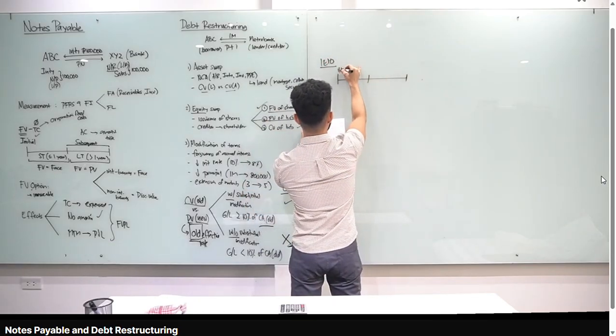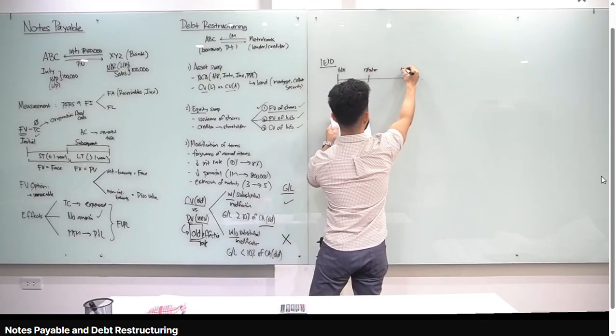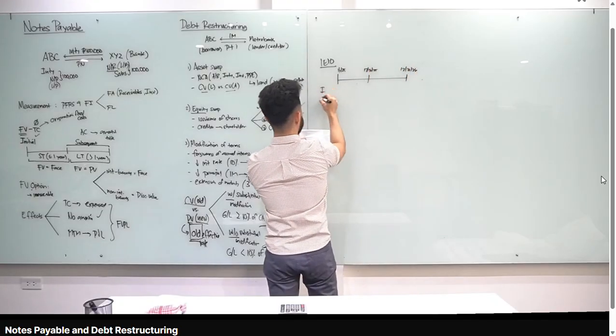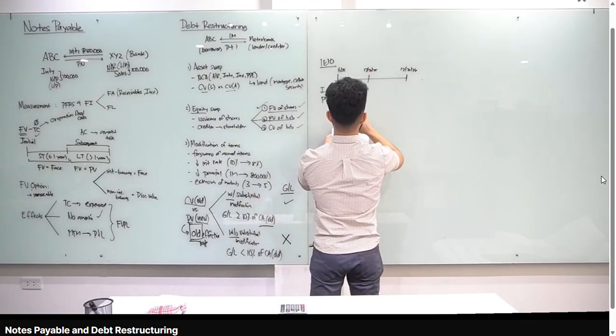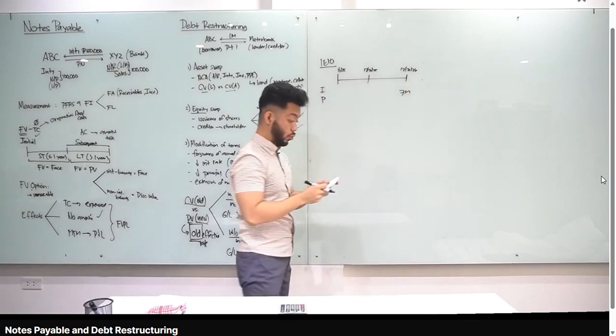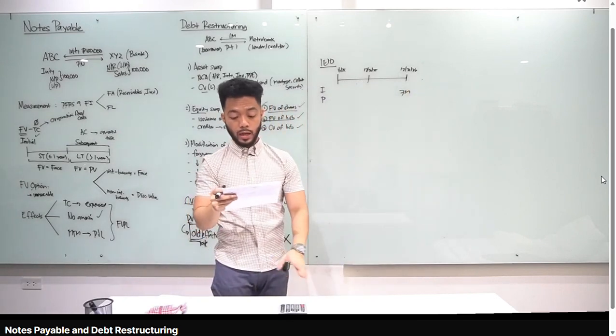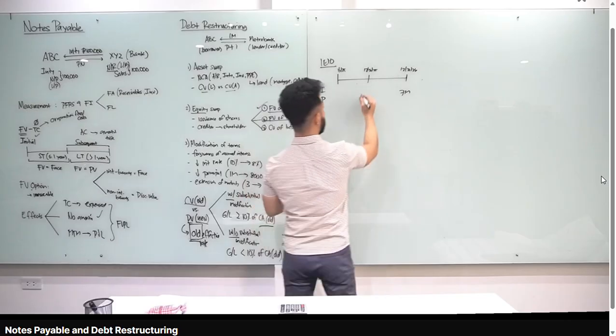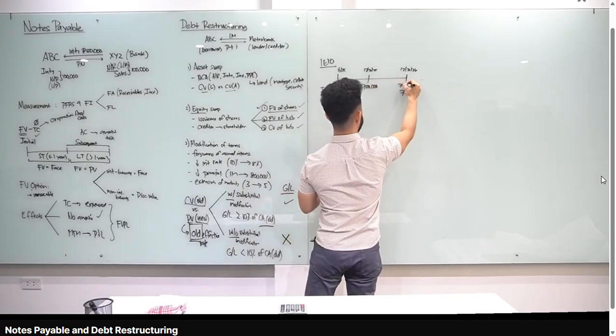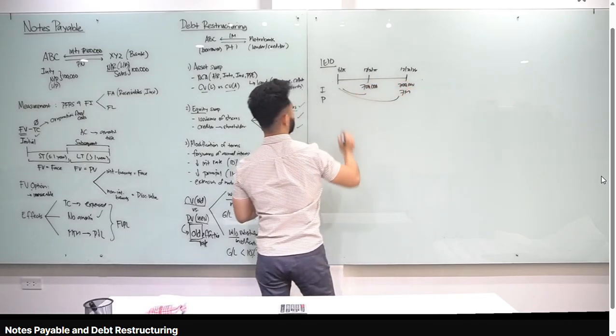Today is January 1, 2025. December 31, 2025, December 31, 2026. So, bayad tayo ng interest and principal. How much ulit class yung bago natin principal? According to number 1, 7 million lang yan. According to the fourth bullet, annual interest of 10%. 7 million times 10%, 700,000 per year. Okay? For the interest. So, kailangan natin i-present value yan to January 1, 2025.